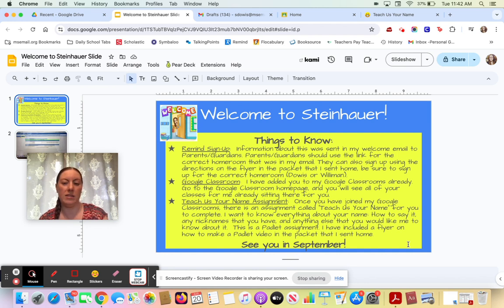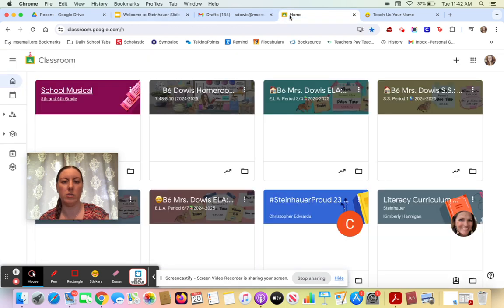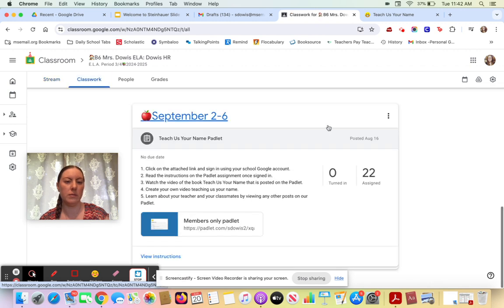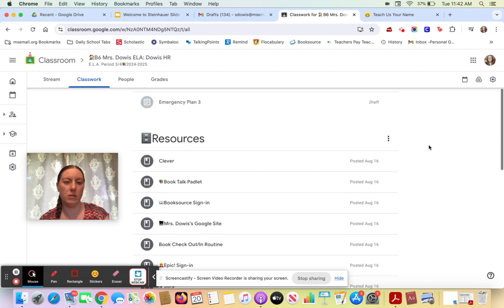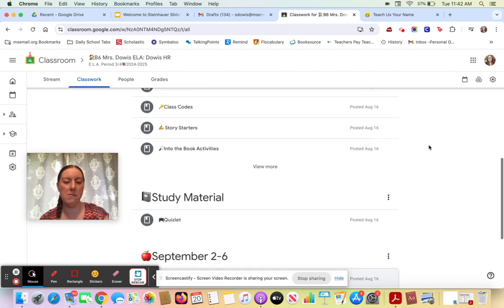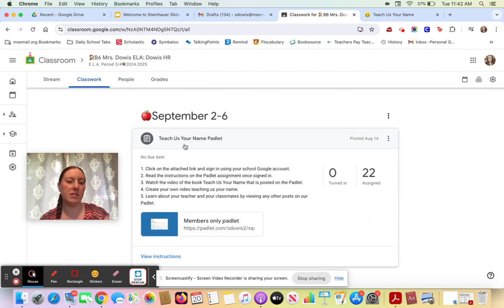This is a Padlet assignment. I've included a flyer on how to make a Padlet video in the packet that I sent home. So if you go to Google Classroom, and if I go to my language arts periods 3 and 4, go to classwork, and you'll see it's under this week. There are other resources already sitting there for us too that you can use this year as well. But the assignment is Teach Us Your Name Padlet under this, the first week of school, September 2nd to the 6th. You're just going to be signing in with your Google account.